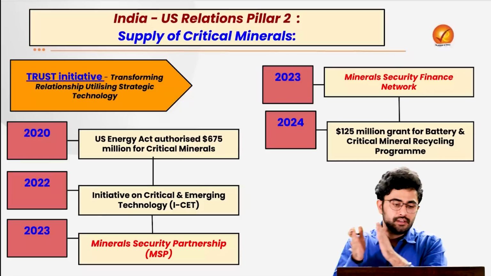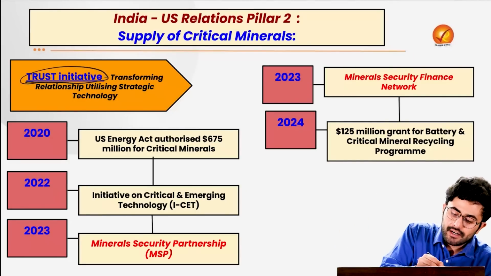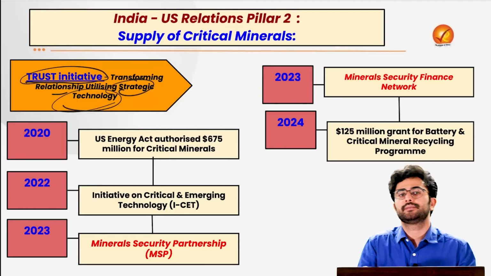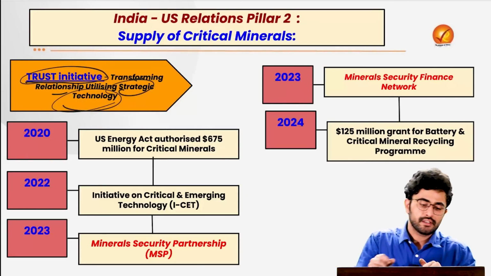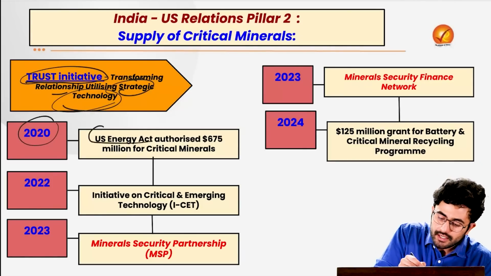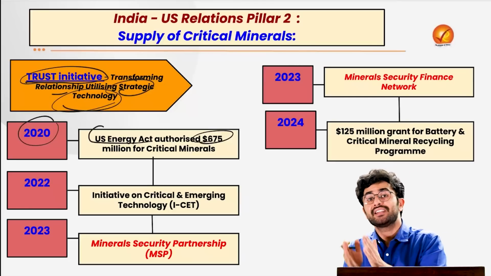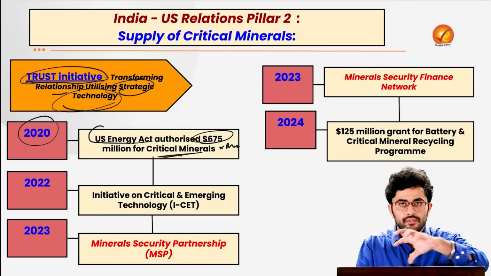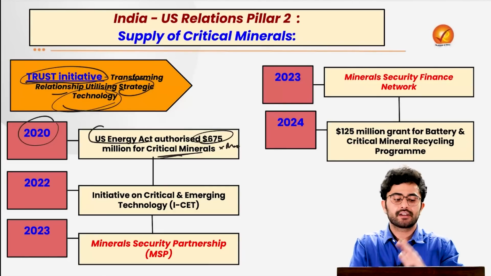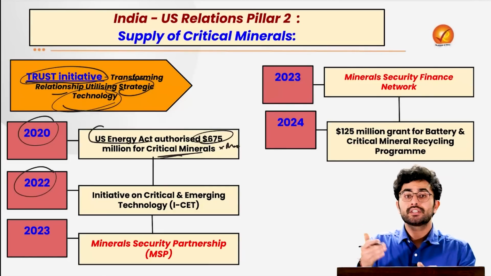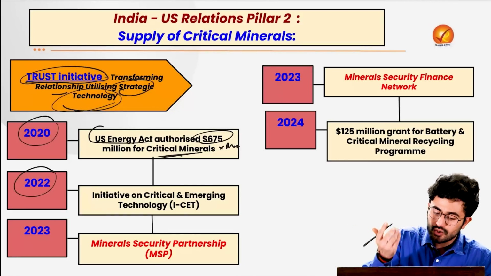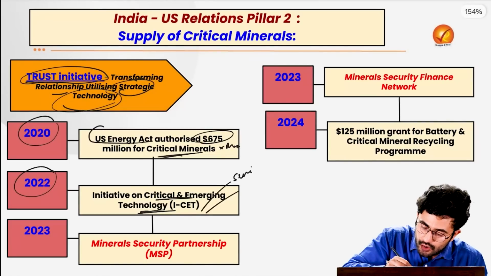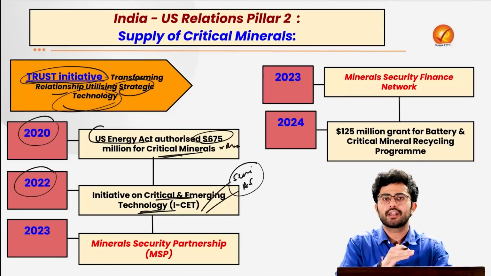For example, recently when our Prime Minister visited, we signed the TRUST initiative, which stands for Transforming Relationship Utilizing Strategic Technology, the footsteps of which were in process from 2020 itself, when the US Energy Act authorized $675 million for the creation of critical minerals mapping zones to map critical minerals in USA and extract them. Then in 2022, India and USA launched a joint initiative on critical and emerging technology. Emerging technologies such as, for example, creation of semiconductors, artificial intelligence, hardware, processing, all of that.